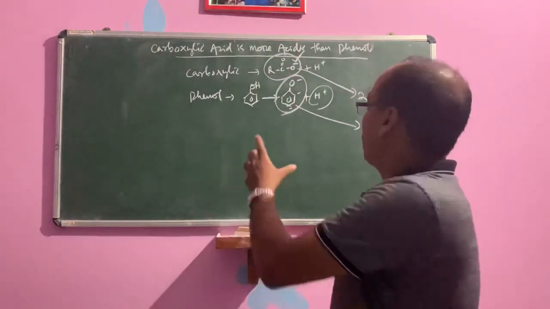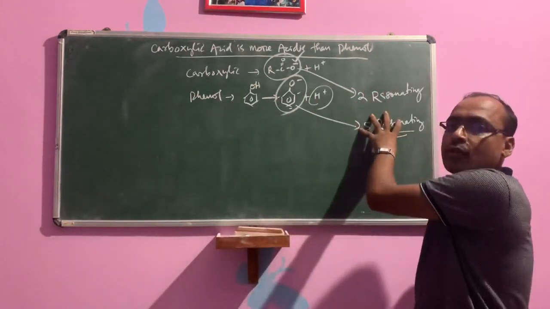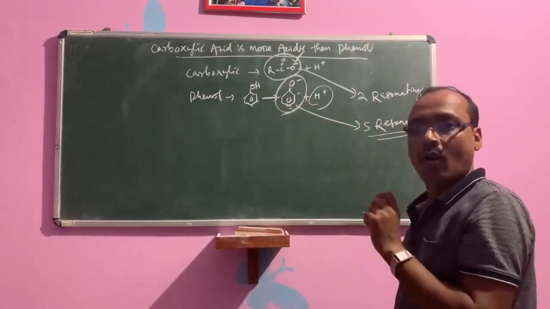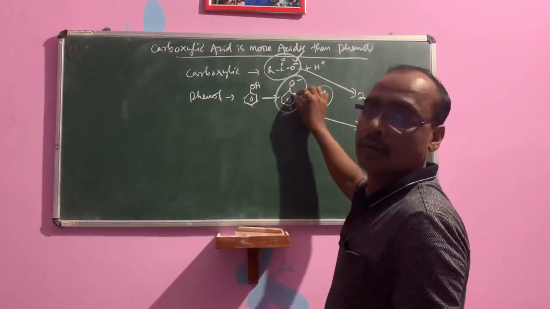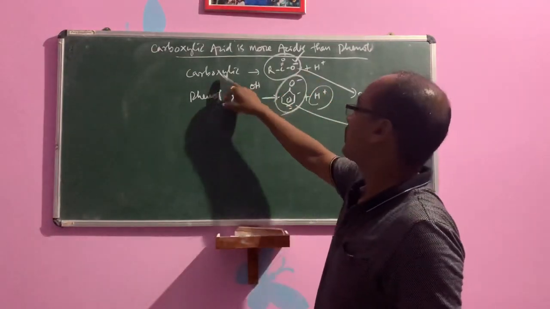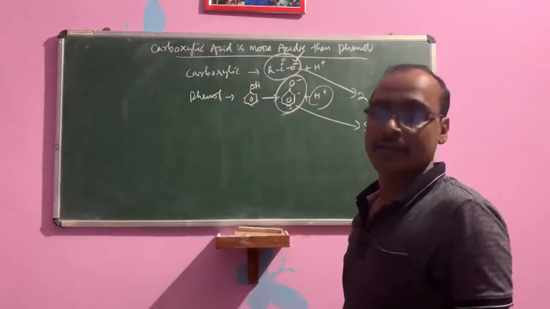Negative charge in phenoxide has five resonating structures, no doubt, but the negative charge is delocalized on carbon, which is less electronegative than oxygen.